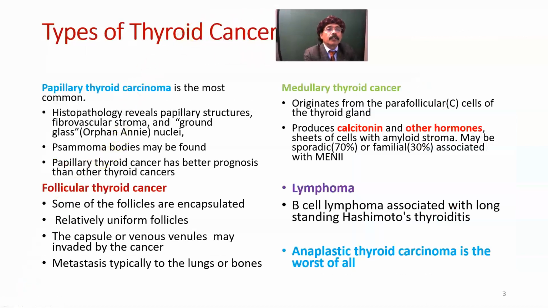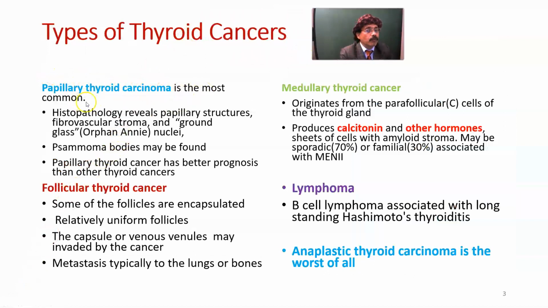Okay, if you go to the types, papillary thyroid carcinoma is the most common type. Histopathology reveals papillary structure, fibrovascular stroma, ground glass or Orphan Annie nuclei. This is very important: Orphan Annie nuclei. Psammoma bodies are concentric calcified structures in a tumor. They are not found only in papillary thyroid carcinoma; they are also found in many other tumors like meningioma. Papillary thyroid cancer has a better prognosis than other thyroid cancers.